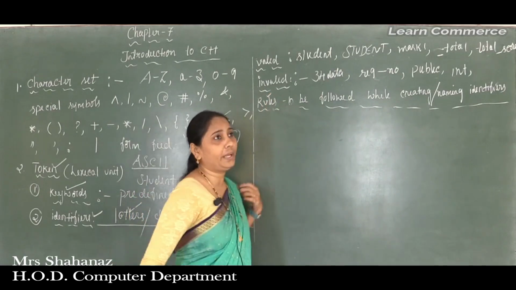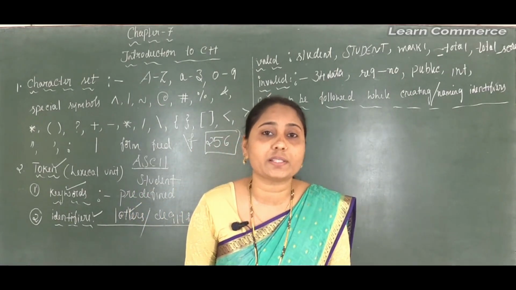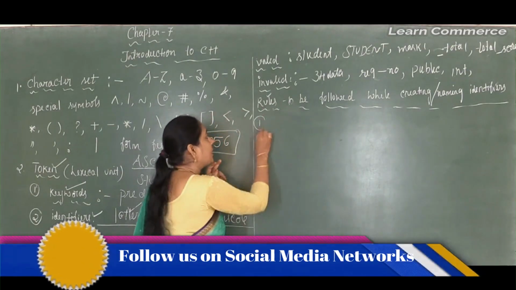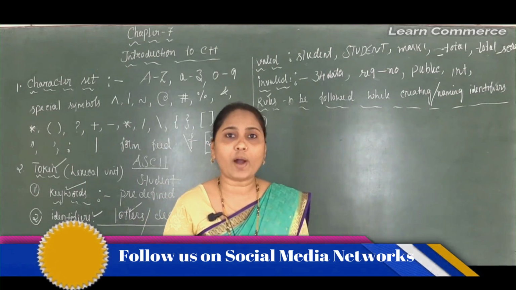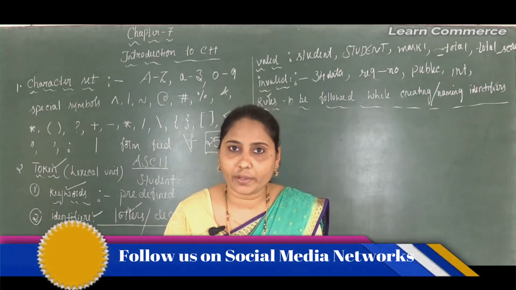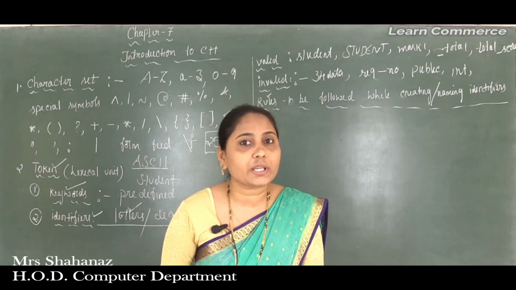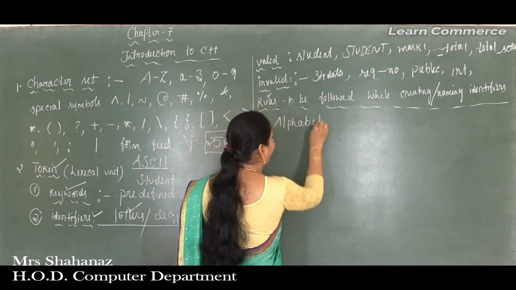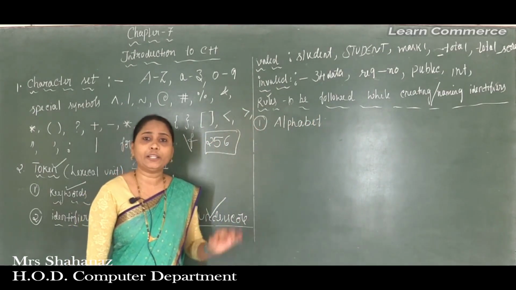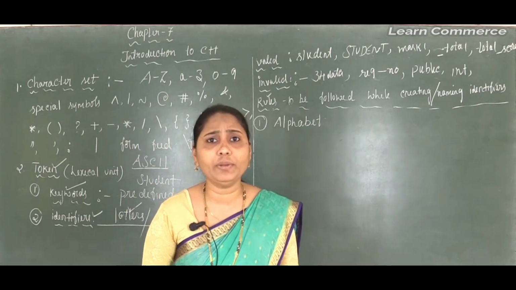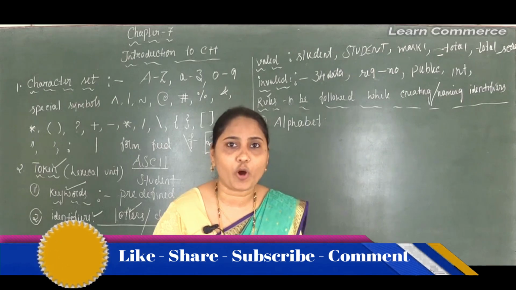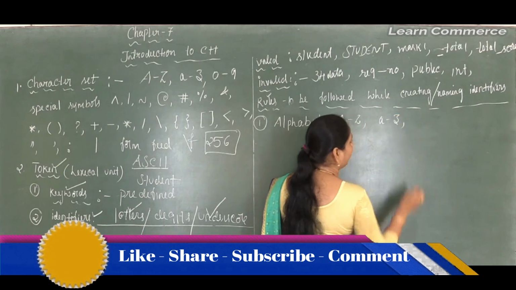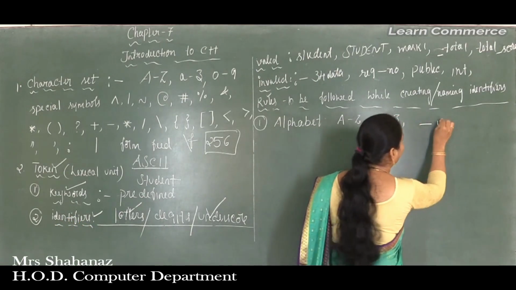Okay, now after completing the valid and invalid identifiers, now some of the rules to be followed while creating and naming the identifiers. What are the rules we need to follow while creating or naming identifiers? Here we can say that the first character must be an alphabet. As we know, whatever identifier we are going to create, it must start with an alphabet, correct no? And which can be followed by either uppercase, lowercase, or underscore.